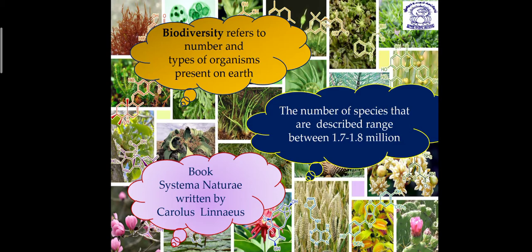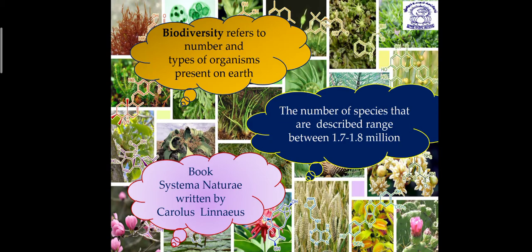Their number and their types are all part of this biodiversity. When scientists studied and tried to describe these organisms, the number of species described ranged between 1.7 to 1.8 million.